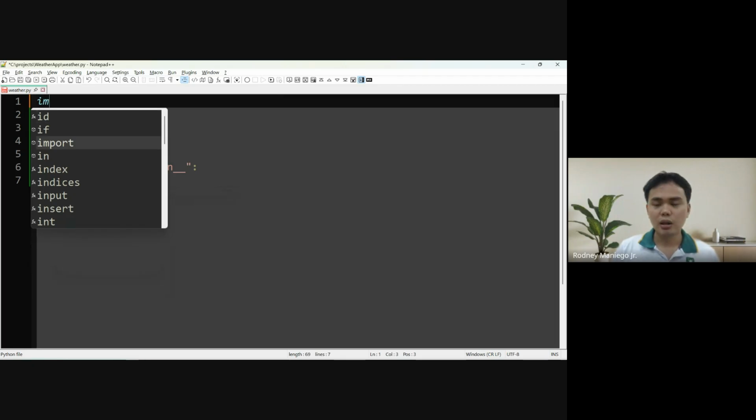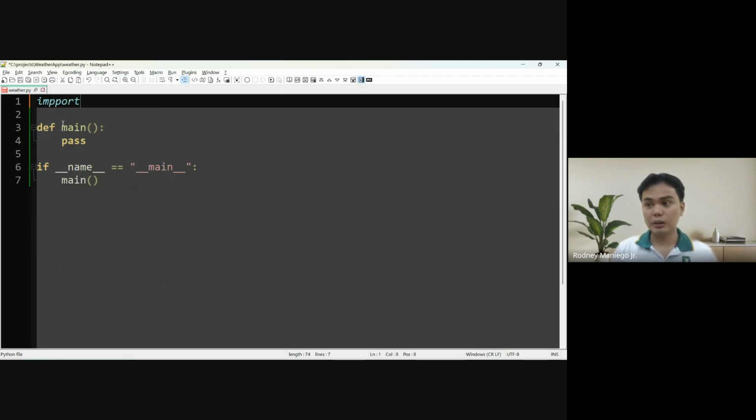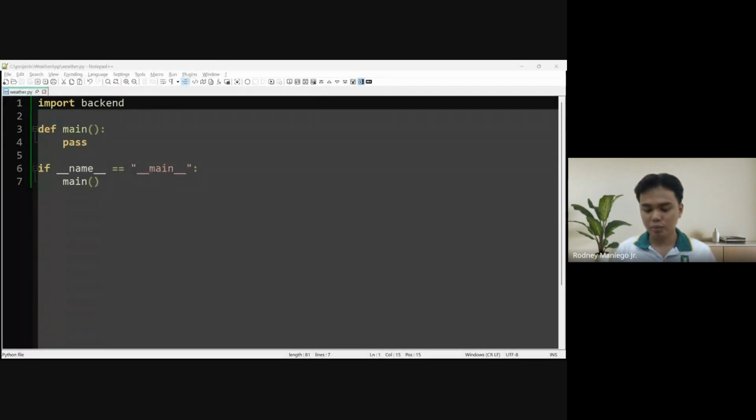So we can do this: import, space. What's the name of the folder again? That's backend, import backend. So basically, when you're going to run this program, no, let me run it first, Python space weather.